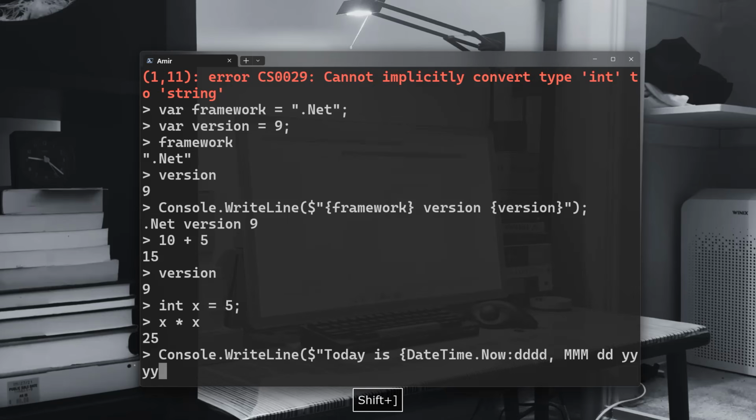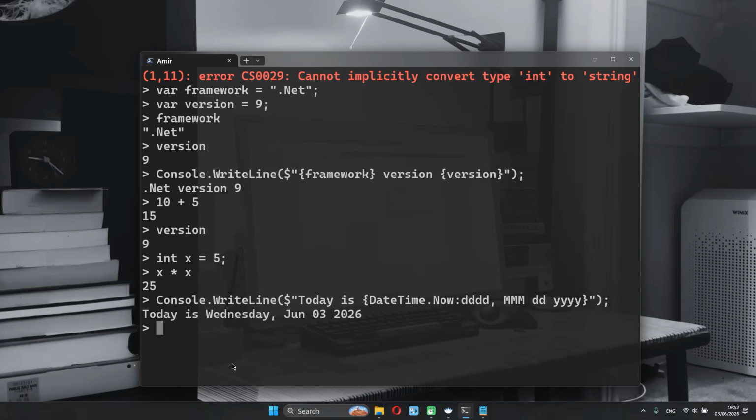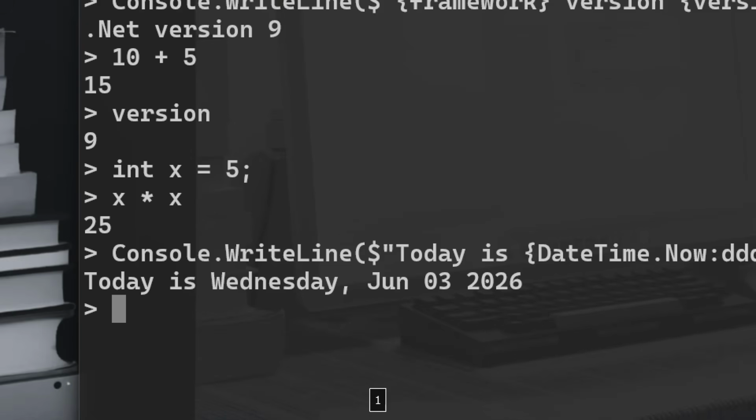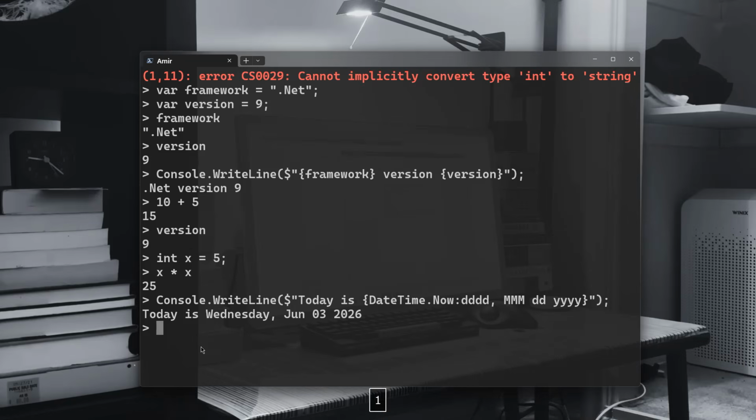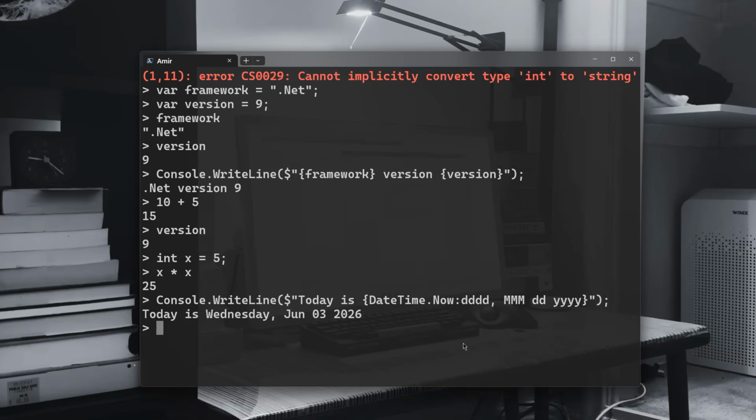Okay, close the curly brace, close the double quotes, parentheses. Let's just run it and take a look. Today is Wednesday, June the 3rd, 2026. Right. That is June the 3rd, 2026. It is 9:52 at night.